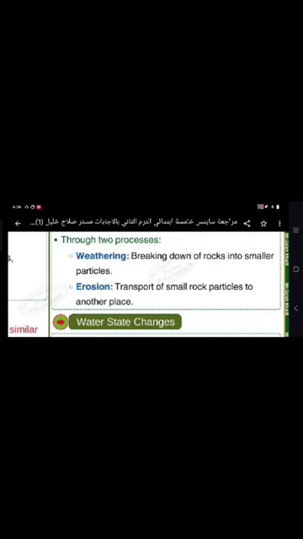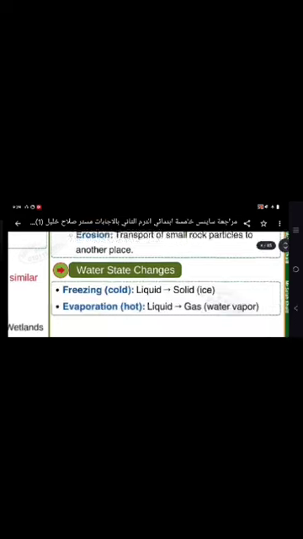Weathering is the breaking down of rocks into smaller particles. Erosion is the transport of small rocks that have been weathered and then transported or passed forward to another place. So that's the definition of erosion.